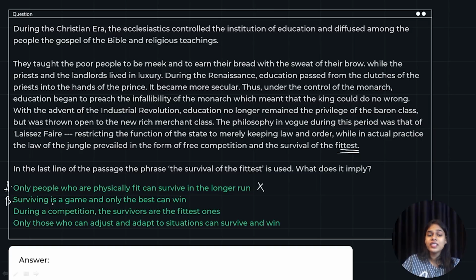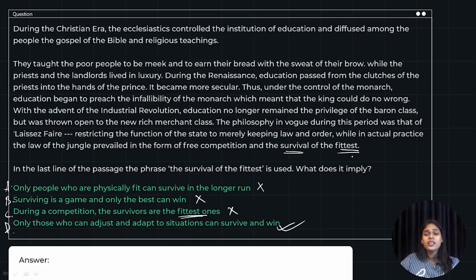Option B, surviving is a game and only the best can win. Yes, we are talking about a competition, but surviving is not a game over here. Again, we are not talking about the literal meaning of survival or the fittest. We're talking about the metaphorical meaning, right? So it is not a game. Option C, during a competition, the survivors are the fittest ones. Again, this is taking the fittest one as a physical being. So we are not taking the literal form. Again, not correct.